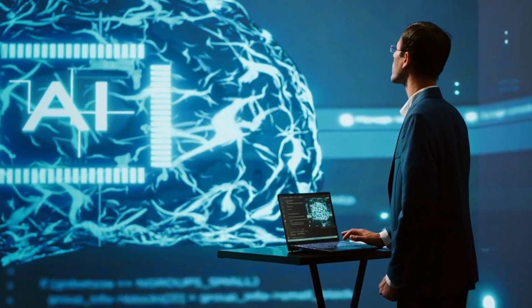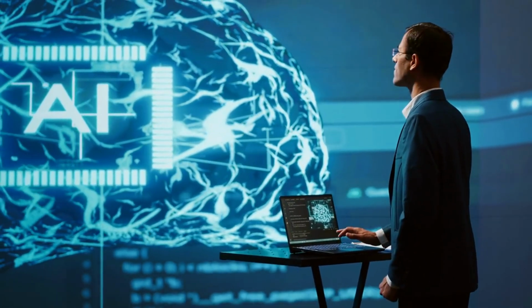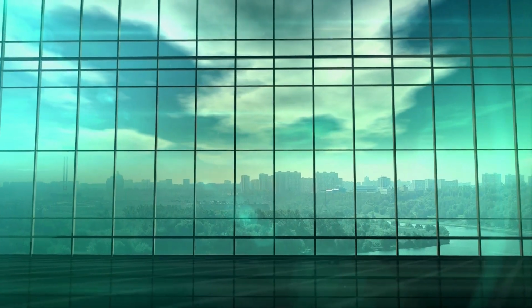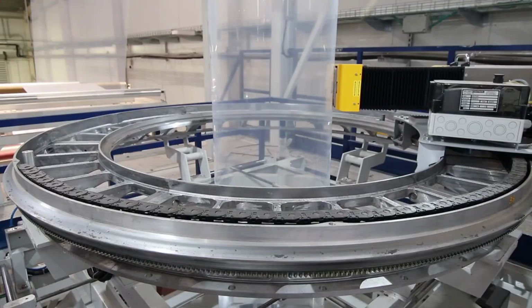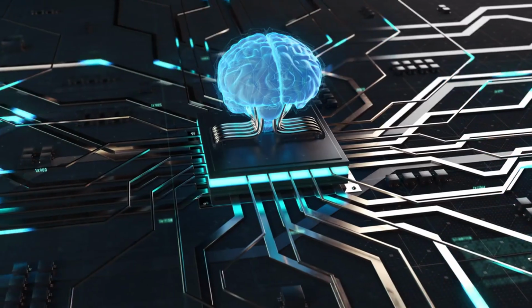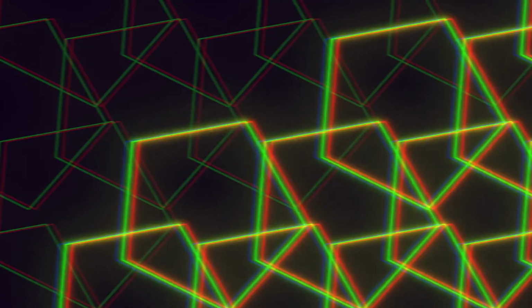You have to define the problem like a professional. Not, "Help me with marketing," that's vague. Instead, what outcome do I want? And how will I measure better? Because better can mean a lot of things. More sales? Less time? Fewer mistakes? Higher grades? Cleaner communication? Less stress? More consistency?